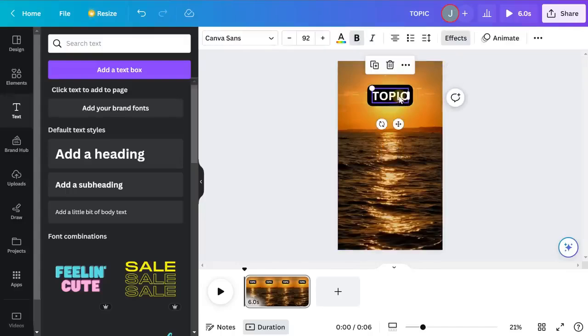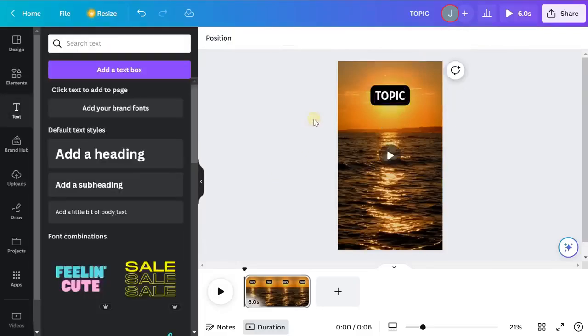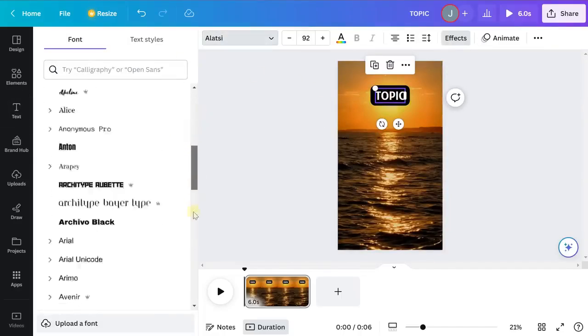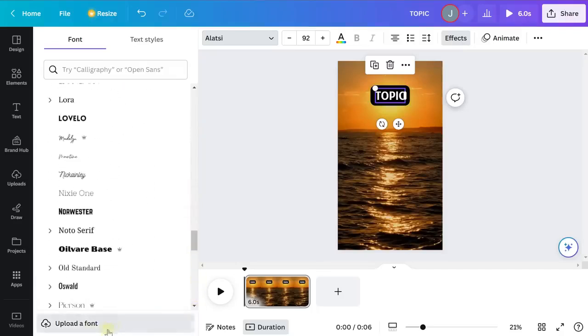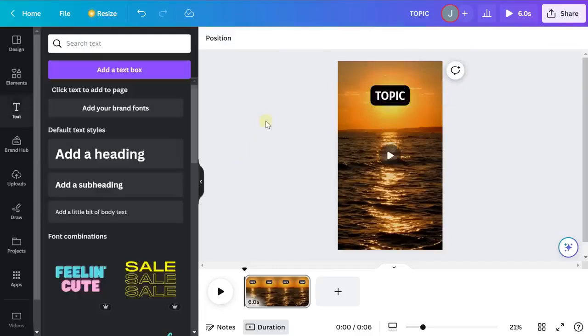I'm going to go ahead and also change the font though, because I think this one doesn't look as good as it could. I'm going to try this one. That looks not too bad. I like that. So I'm going to use that font, but really you can choose any font you want. There are tons and tons and tons to choose from. And if you're using the free trial, you can go ahead and upload your own fonts or search, and it does use the Google font library. So there are tons to choose from. So choose whatever you like, whatever you want for your style.